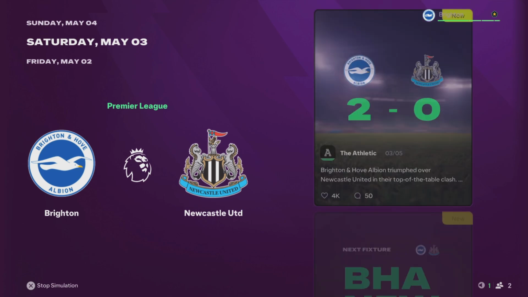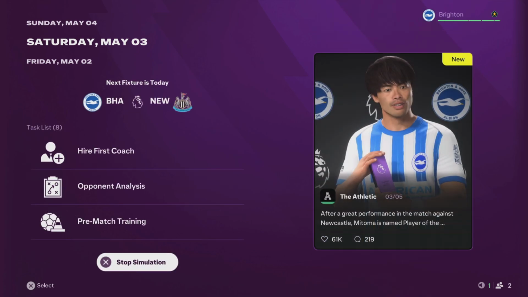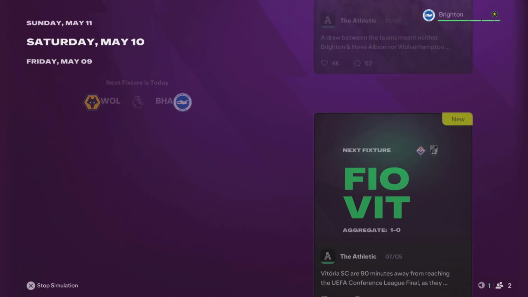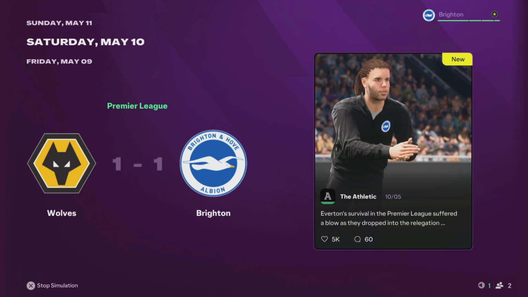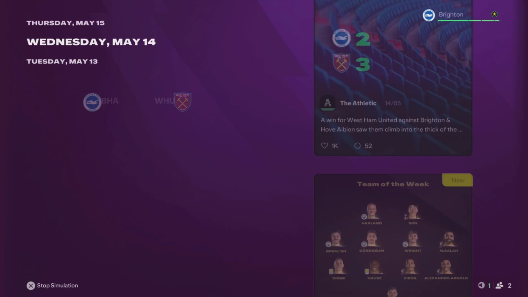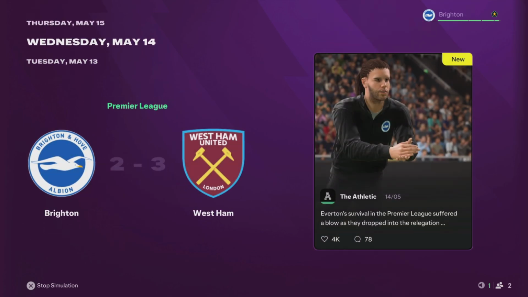Okay. Now, Brighton 2-0 against Newcastle. That momentum staying power. And Wolves draw. Wolves have been strong. It looks like they're continuing it, because a draw against this Brighton team is something. Oh, West Ham beat Brighton.